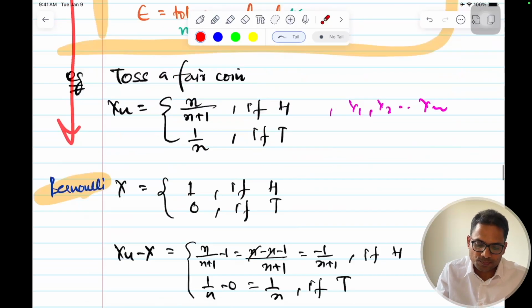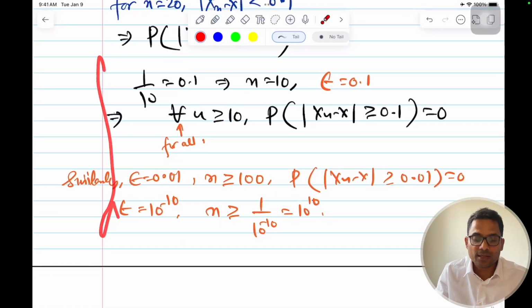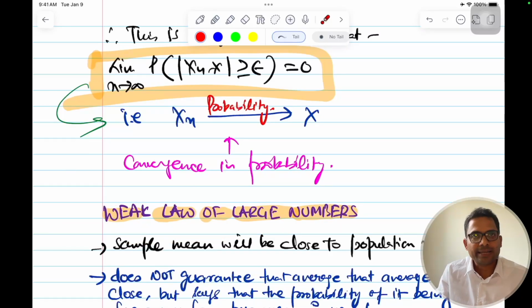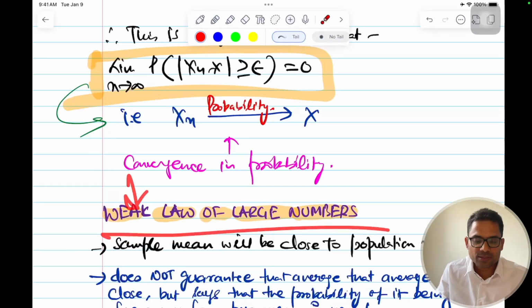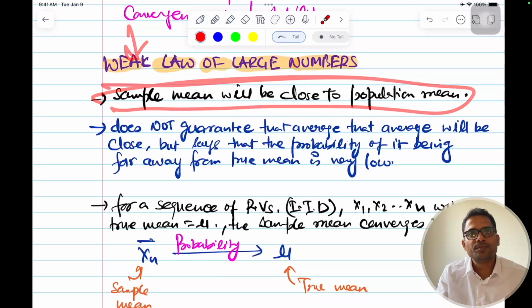And then we moved to the application of this. We proved it theoretically. Then we saw the application of convergence in probability to the weak law of large numbers, which says that the sample mean will be close to the population mean.